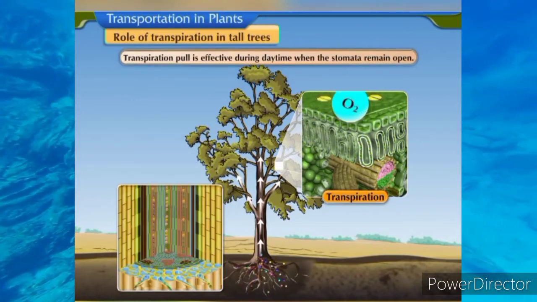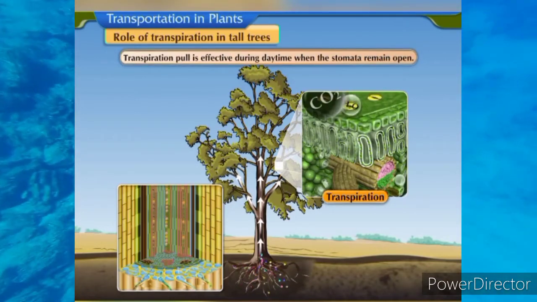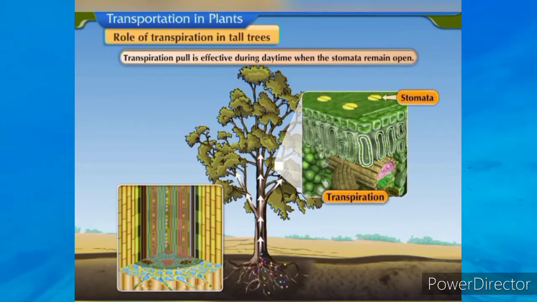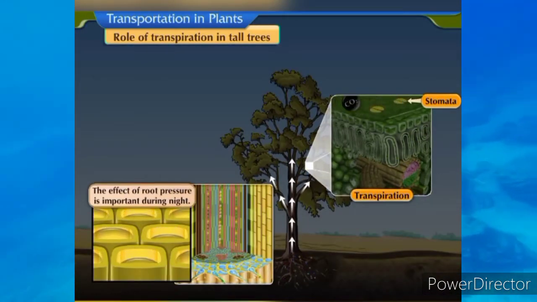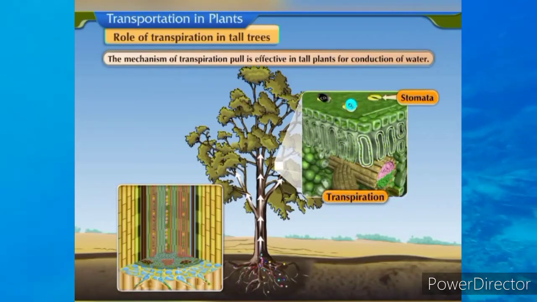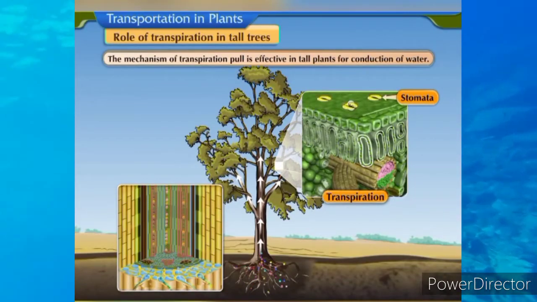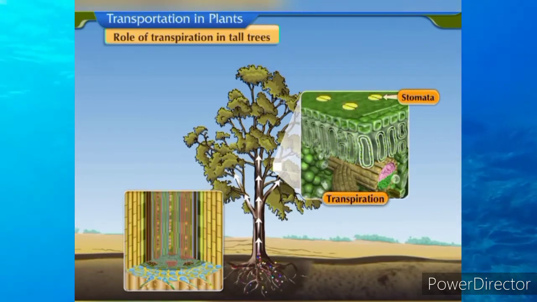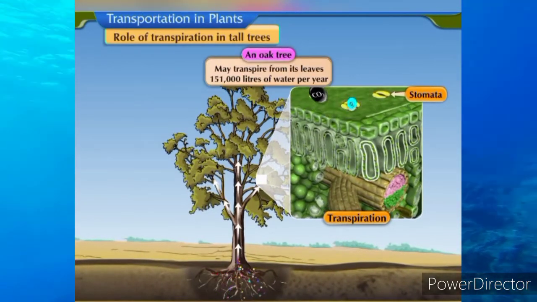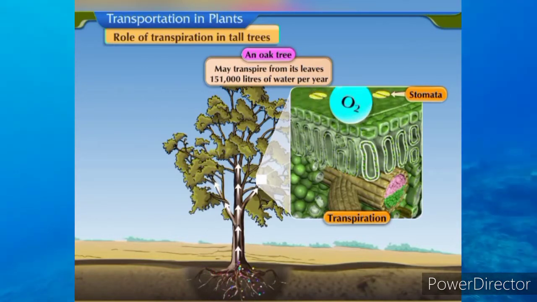Transpiration pull is effective during daytime when the stomata remain open. The effect of root pressure is important during night. The mechanism of transpiration pull is effective in tall plants for conduction of water. An oak tree may transpire from its leaves 151,000 liters of water per year.